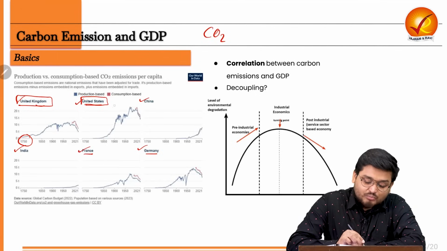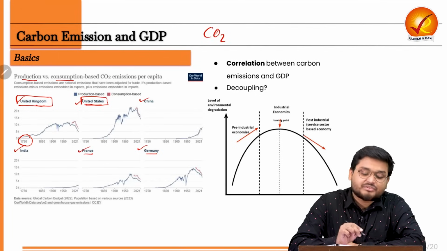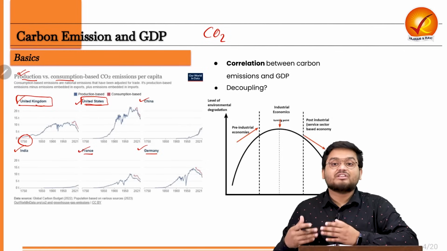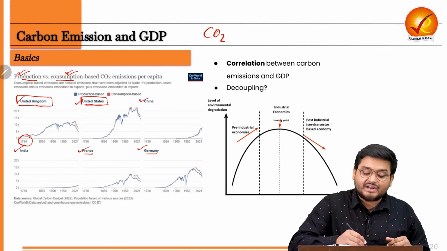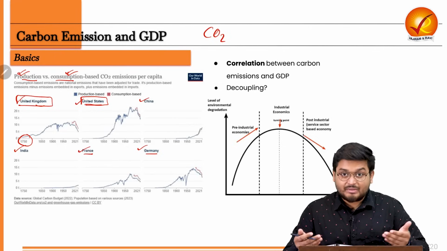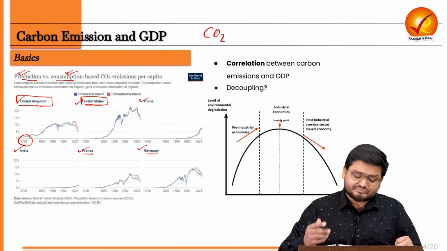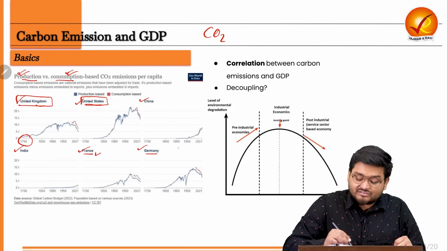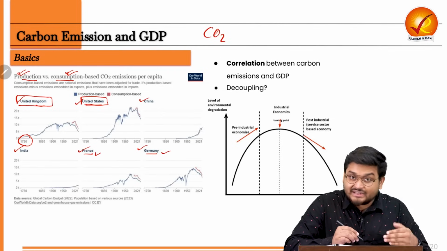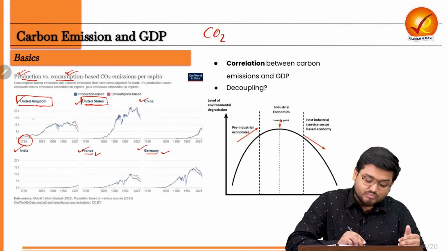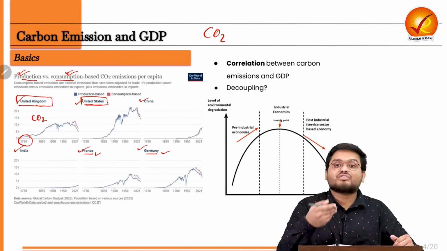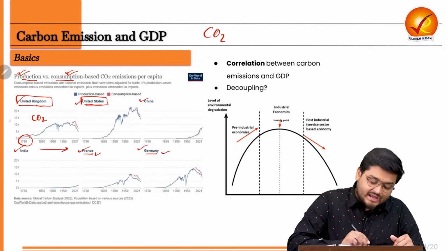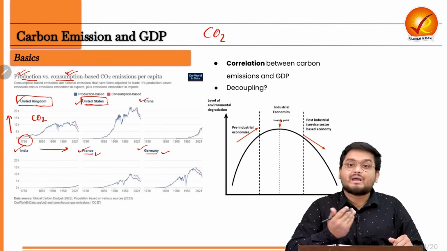So we can understand both the production and the consumption based CO2, or say the production side from where the carbon dioxide is produced more, and also the consumer side from consumers like us, people like us who consume day-to-day products. So we can see in the developed country cases, even in the case of France and Germany, that their developmental stages came with more and more cases of carbon dioxide emissions, because here on x-axis we have time or say years, and on the y-axis we have the carbon dioxide emissions.